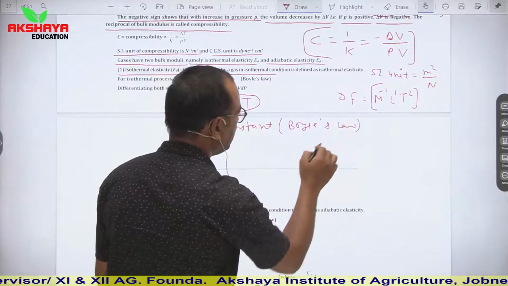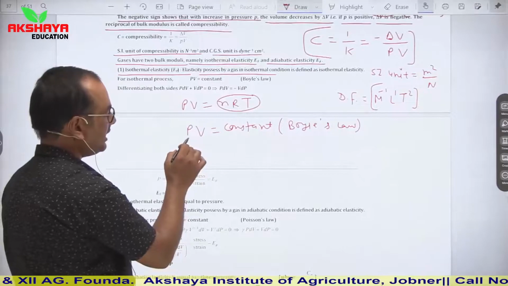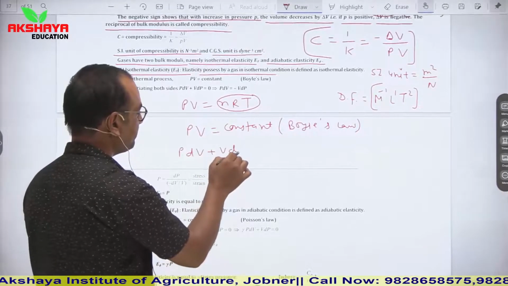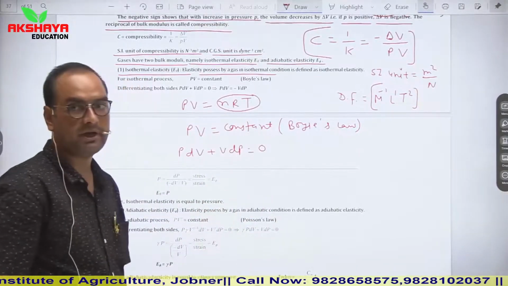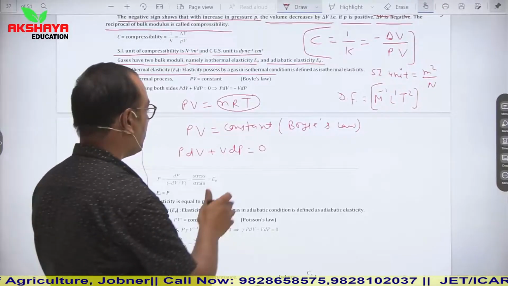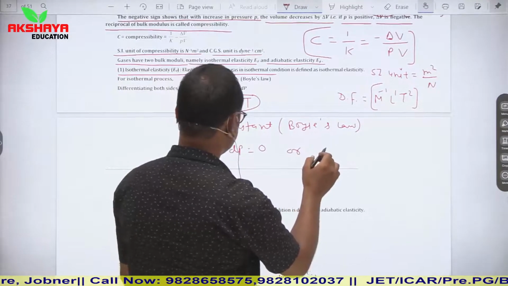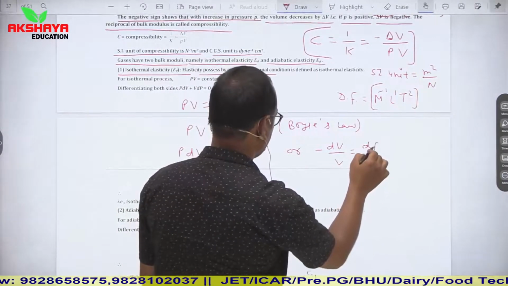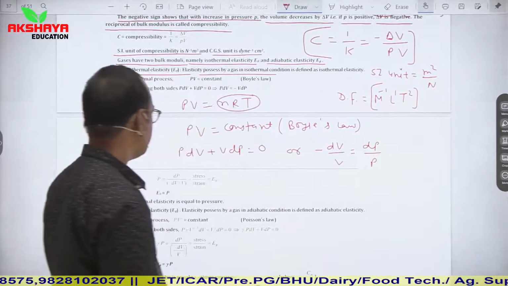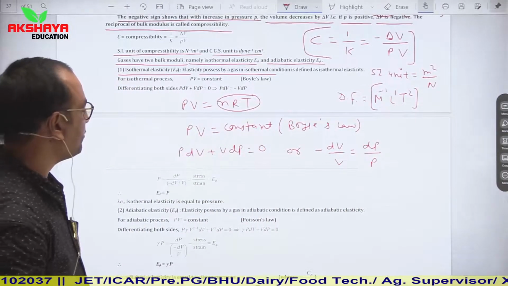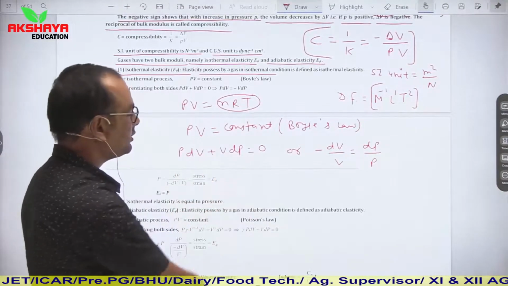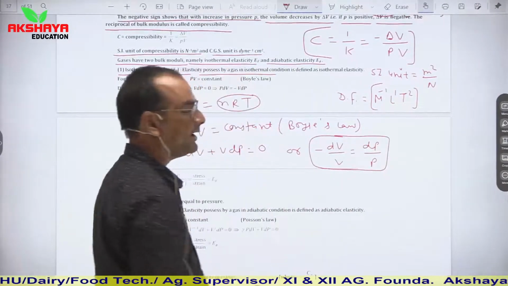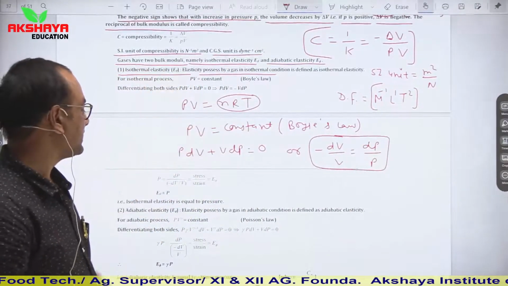We will study it in detail in thermodynamics. PV is equal to constant. If I differentiate this relation, then it becomes PdV plus VdP is equal to 0. Or you can see from here that minus dV upon V is equal to dP upon P. So you can clearly see PdV is equal to minus VdP. So this is the relation acquired for isothermal elasticity.